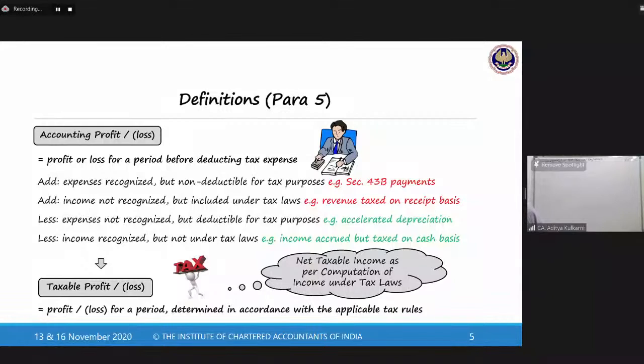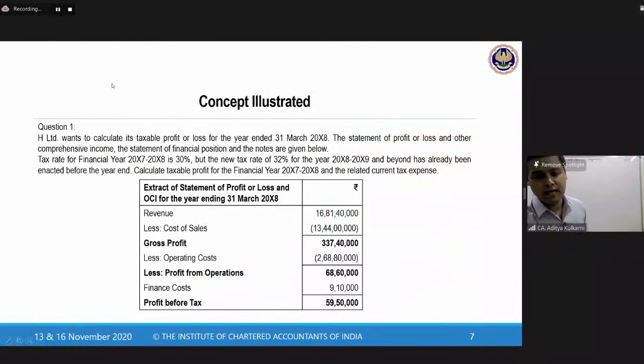It could be any tax, not necessarily the Income Tax Act 1961. We will be covering a broader scope, as I always told you. So this taxable profit or loss is nothing but the profit or loss for a period that is determined in accordance with the applicable tax rules. Whichever jurisdiction you are in, apply those tax rules to arrive at the taxable profit. All right. So with this, let us proceed to the next question.